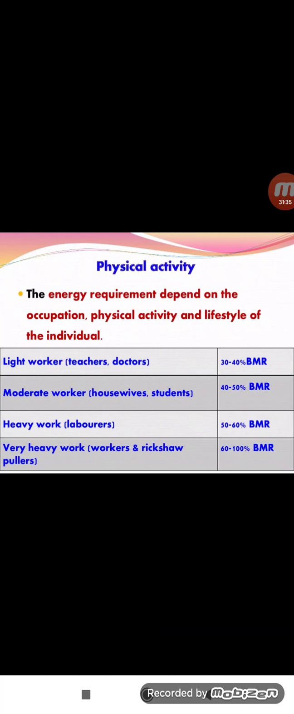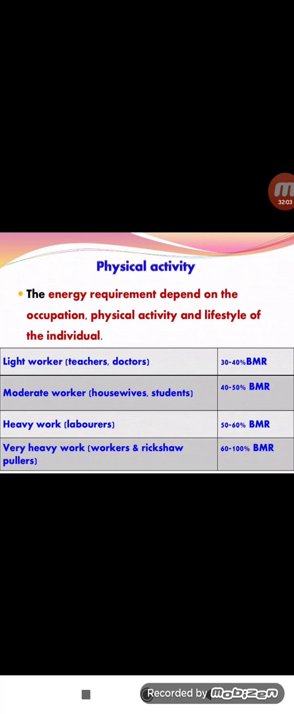And the next one, physical activity. The energy requirement depends on the occupation, physical activity, and lifestyle of the individuals. Physical activity depends upon the energetic levels. For example, it is divided into four types: light workers, moderate workers, heavy workers, and very heavy workers.